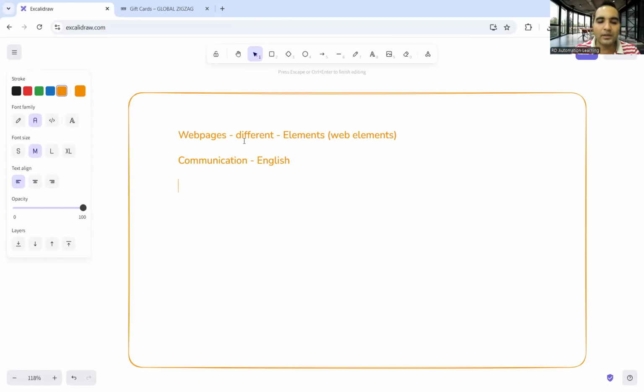Similarly, how would test automation do it? Test automation, or you can say Selenium, or Playwright, needs to interact with these elements, right? You can interact with these elements if you know about them. There are certain details associated with these elements. They are known as locators, right?